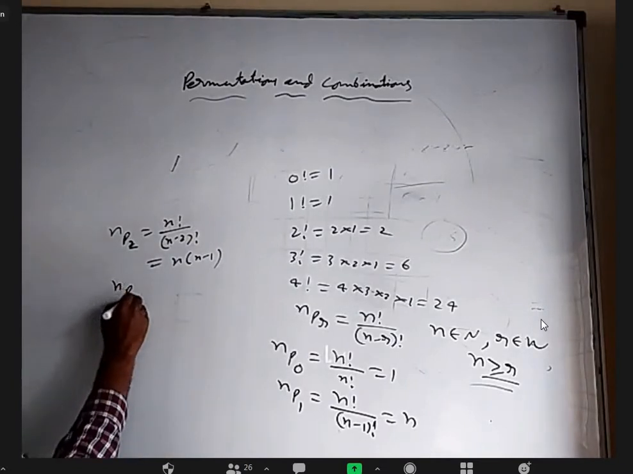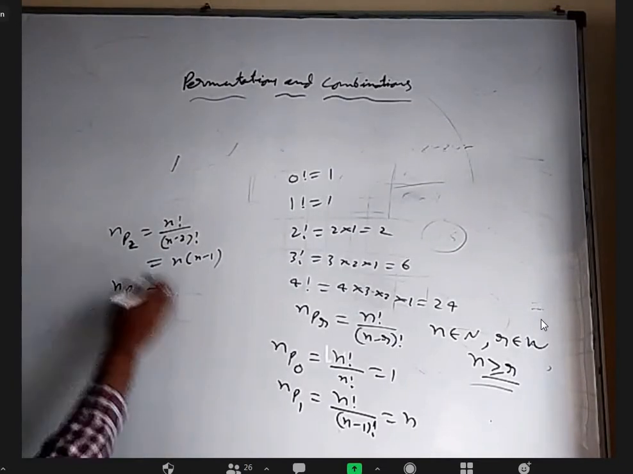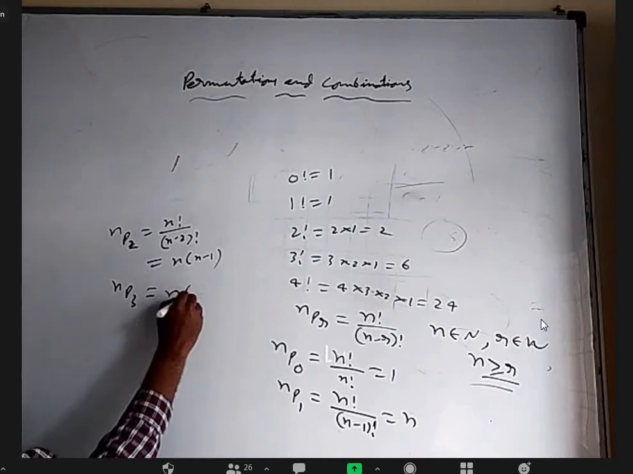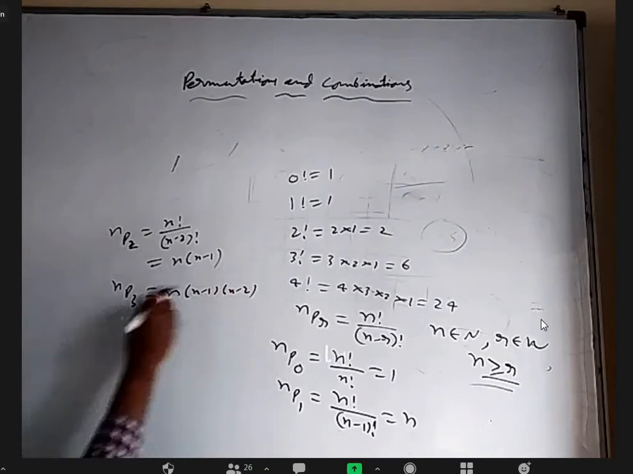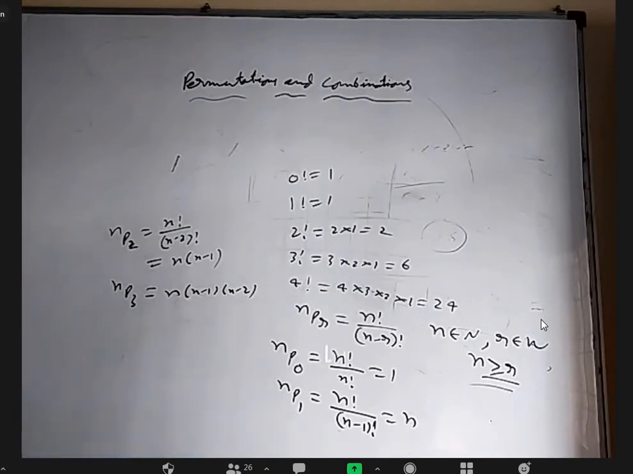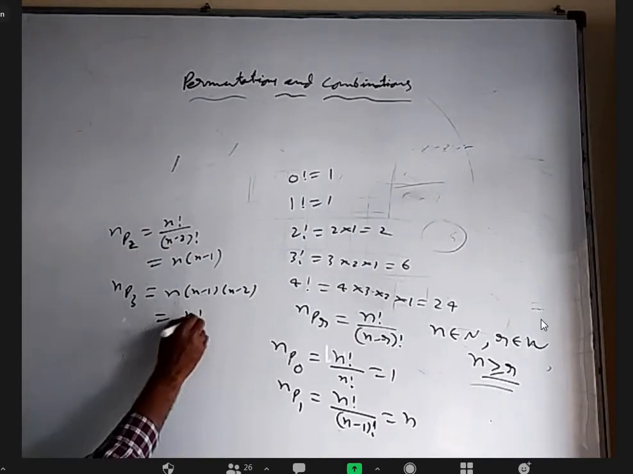Okay. Basically, NP3 means start with n, go downward, and write the next 3 natural numbers' product: n into n minus 1 into n minus 2. Start with n, decrease by 1, decrease by another 1, 3 numbers like that, and multiply. According to this, of course, it is n factorial by n minus 3 factorial.